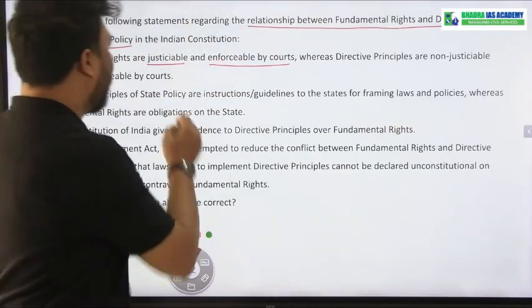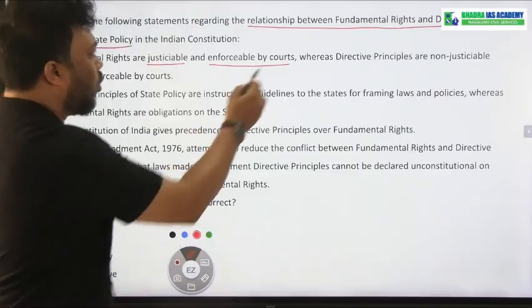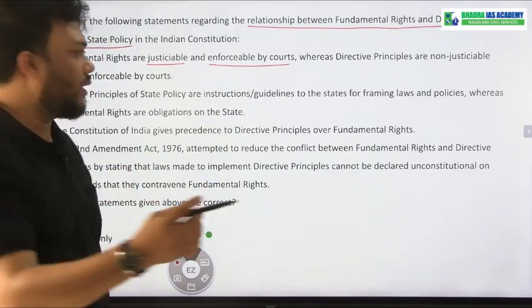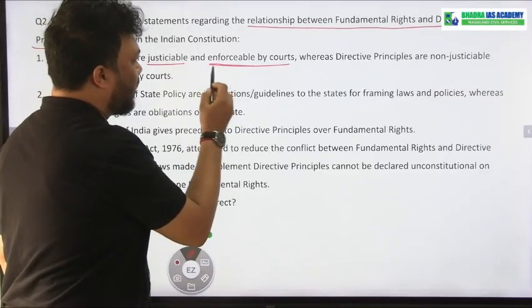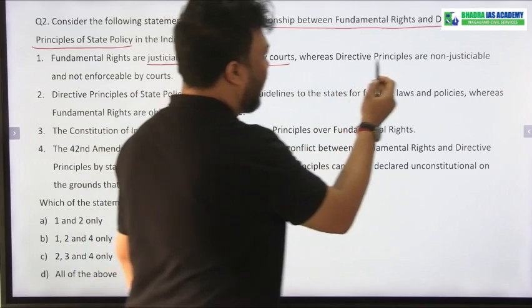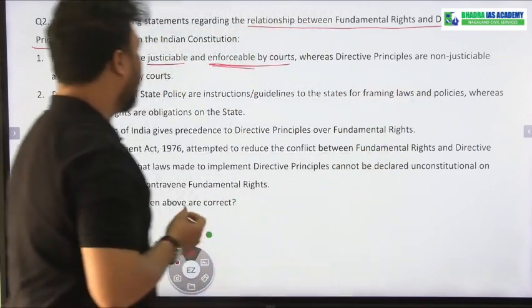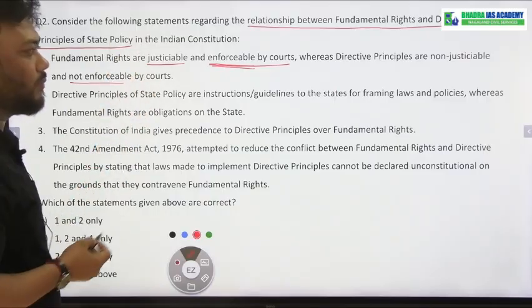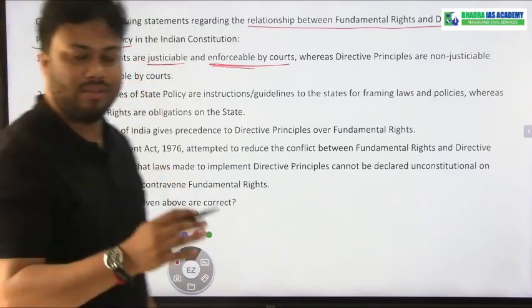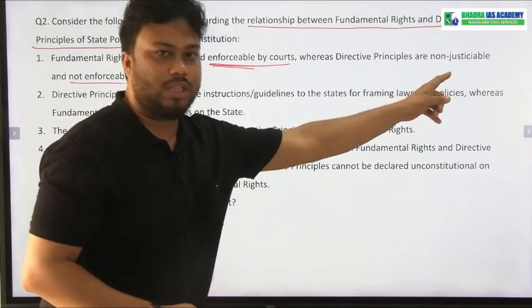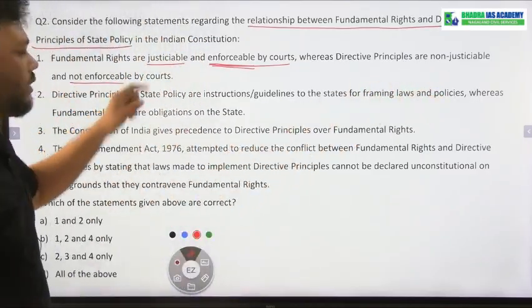Okay, means they are justiciable in the court of law, and the court can order the state to enforce or implement the fundamental rights, and that is why fundamental rights are also enforceable by the courts. Whereas directive principles are non-justiciable and non-enforceable by the court. Yes, this statement is correct. Fundamental rights are justiciable and enforceable by the court, but DPSP are non-justiciable and non-enforceable by the court.